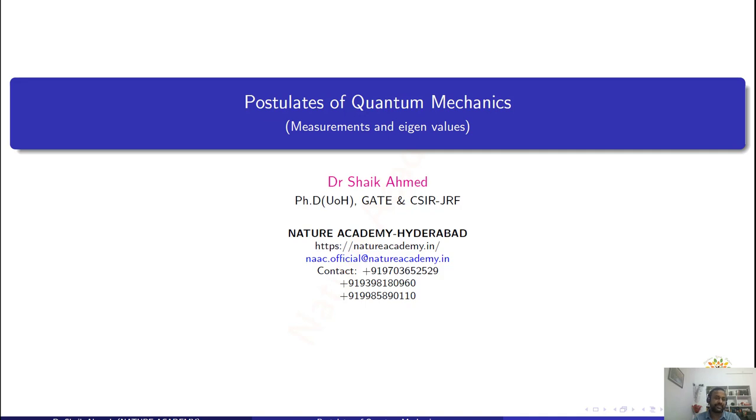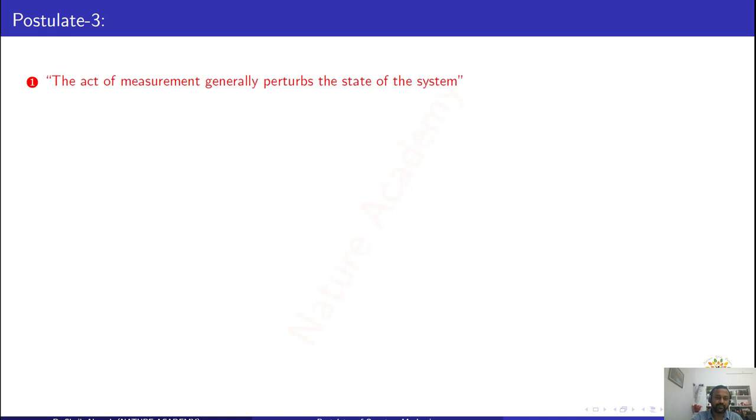What is an operator? Operator is nothing but a mathematical rule which applies to the state of the system. It can take it to another state. According to the second postulate, every measurable physical quantity is associated with an operator. Now the third postulate connects the first and second postulates. So we'll discuss the third postulate in this lecture.